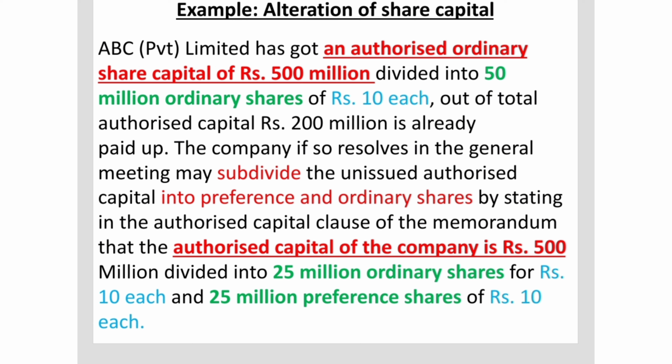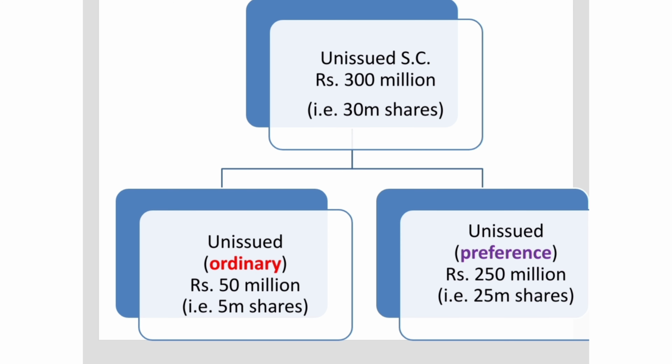And I want you to have a very quick look at the sixth line, where the word subdivide is in red, and this is the same slide that I had shared earlier at the beginning of this video. So here it's clearly written that the company subdivides the unissued authorized capital into preference and ordinary shares.